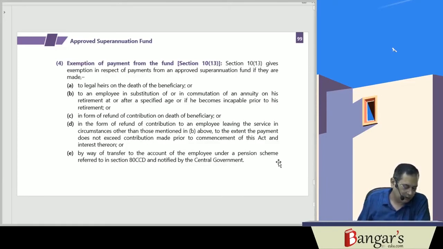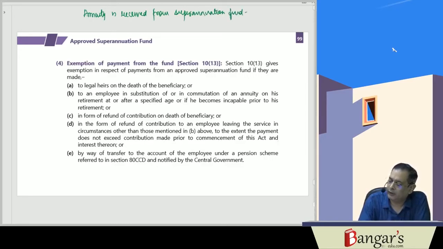In case any annuity is received from the superannuation fund, it will be taxable.